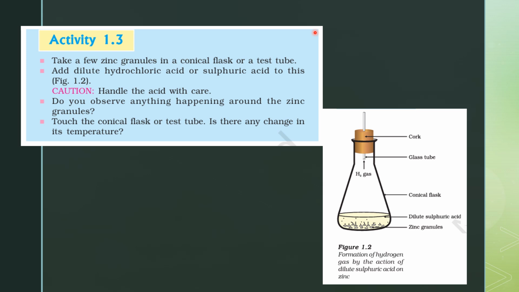And if you touch the conical flask from outside, it will appear to be warmer, right? So this is basically increasing the temperature, and this is referred to as an exothermic reaction. So what happens in an exothermic reaction? Basically, it releases heat. The temperature will rise here, right?